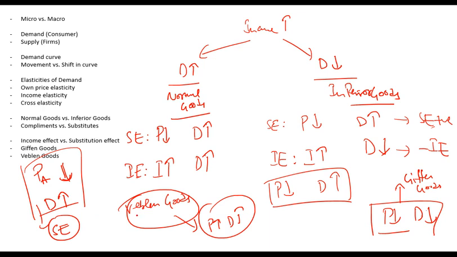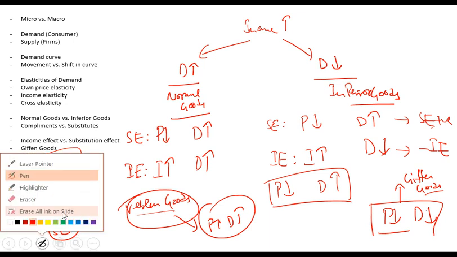So remember the difference between Veblen goods and Giffen goods or inferior goods. And remember that Giffen goods are a type of inferior goods. Veblen goods are luxury goods, not Giffen, not inferior goods.